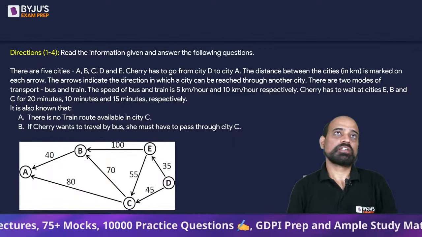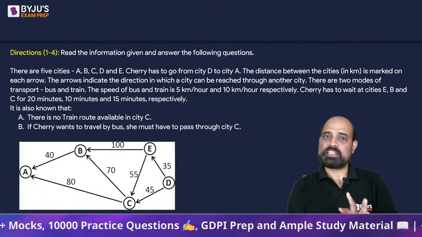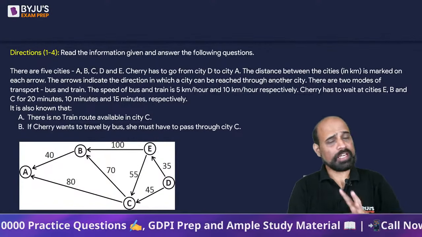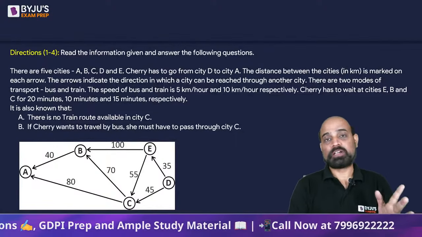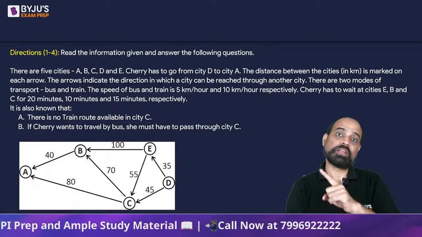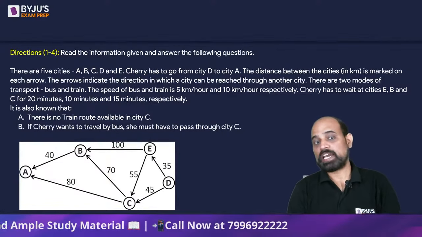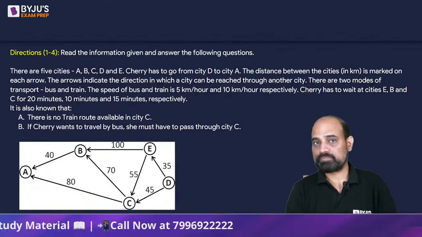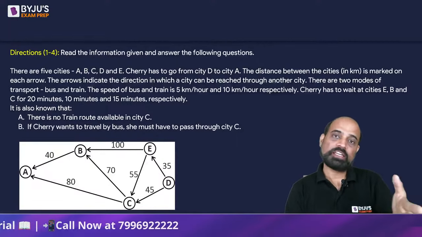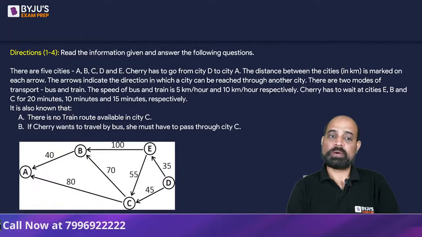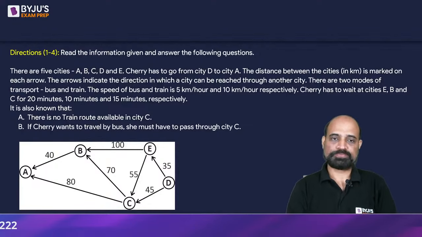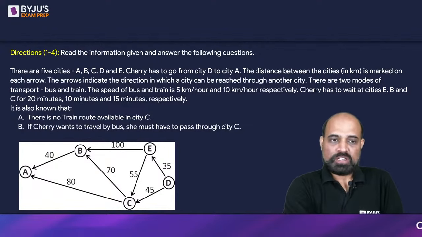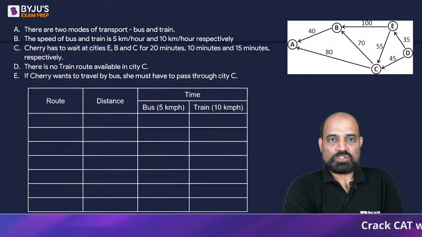So two things. First, city C में train route है नहीं. And the second thing is, if you want to travel by bus, it is mandatory that you will have to go via C. You cannot take the route DEBA. अगर बस से जा रहे हो तो DEBA नहीं ले सकते. So you may take DCA, you may take DECA, and so on and so forth. Right? Okay.